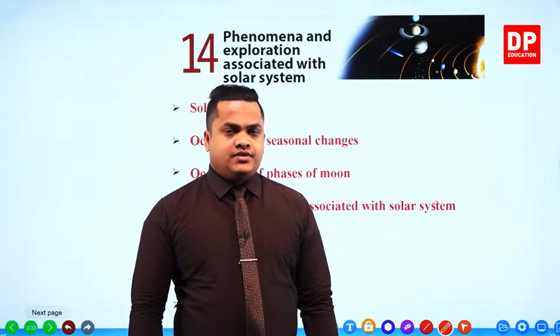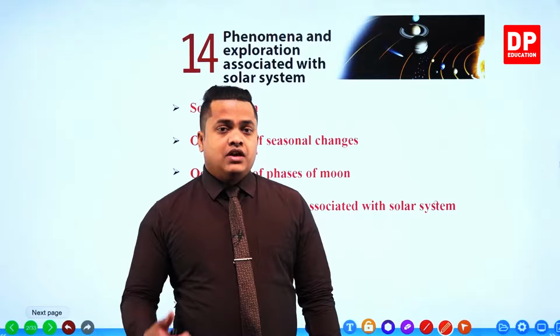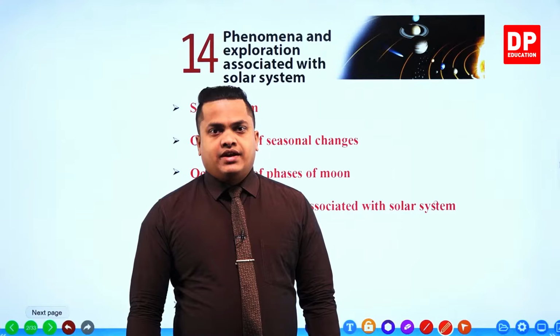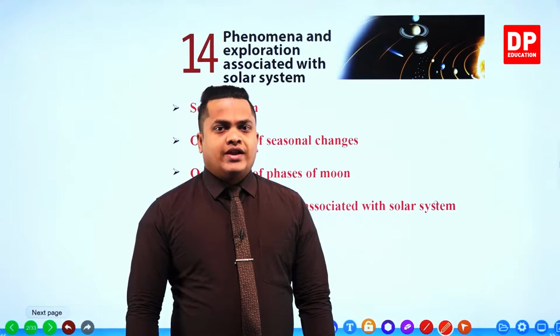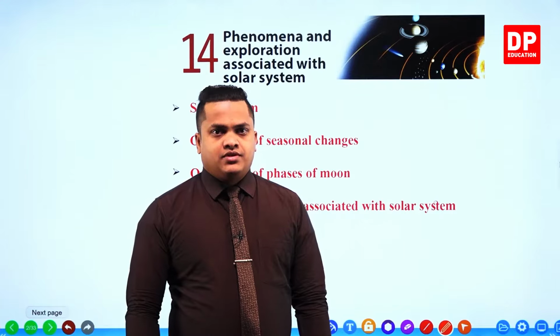Star patterns that we can observe in the night sky. If you look at the night sky clearly, you can observe several star patterns, and these are specially called constellations, right?